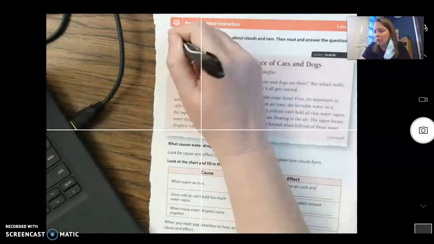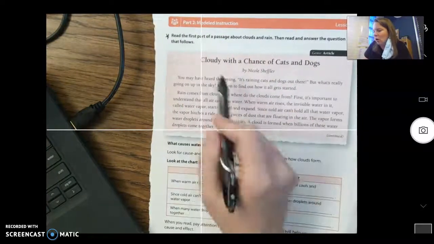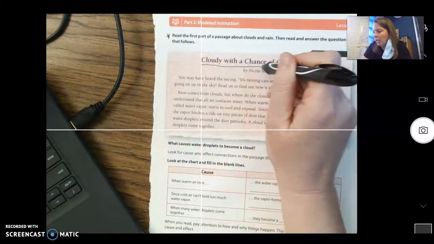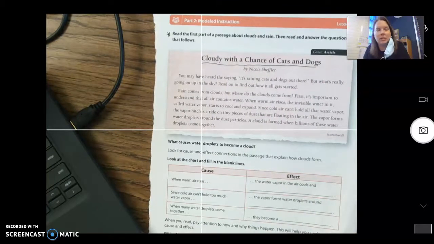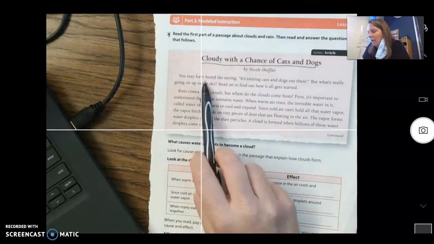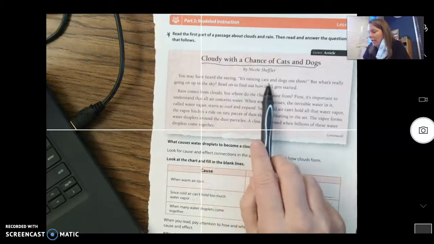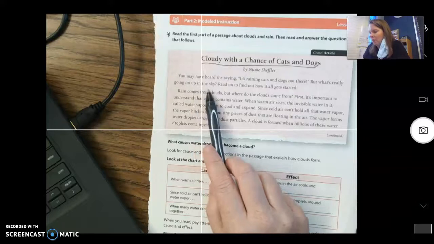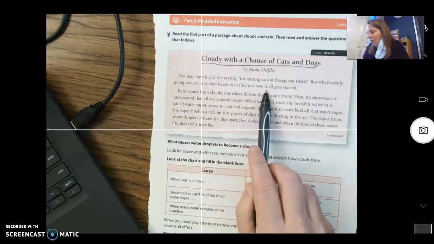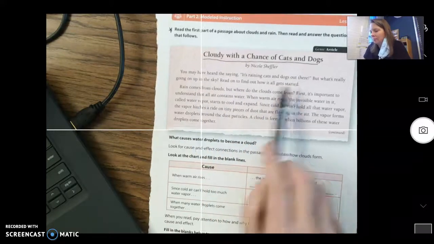And the first thing we're going to do is read the passage. It's called Cloudy with a Chance of Cats and Dogs. So let's get busy reading our story. You may have heard the saying, it's raining cats and dogs out there. But what's really going on up in the sky? Read on to find out how it all gets started.